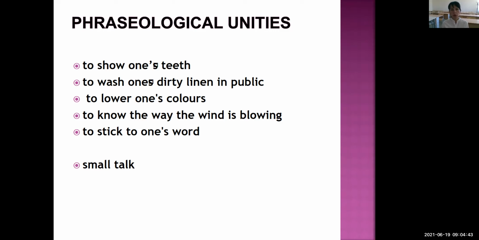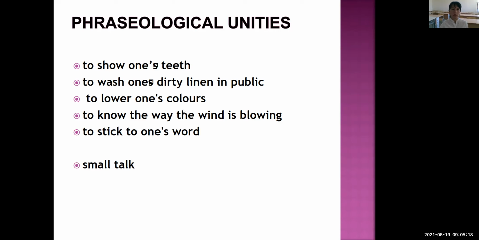The next one, to wash one's dirty linen in public. As you see, students, the structure of this phraseological unity is also verb plus object. So, what does it mean to wash one's dirty linen in public? Students, it means to show off one's faults in public. Here, students, the words dirty linen and public are hinting words for us.